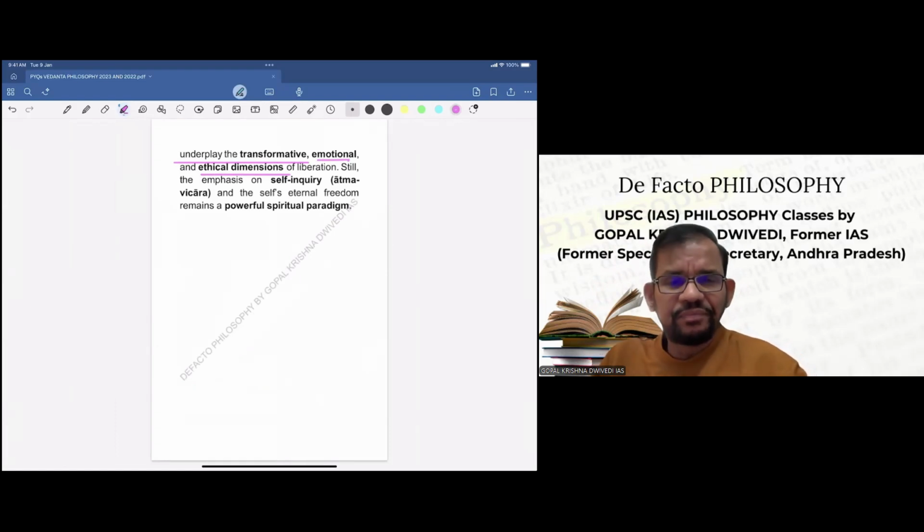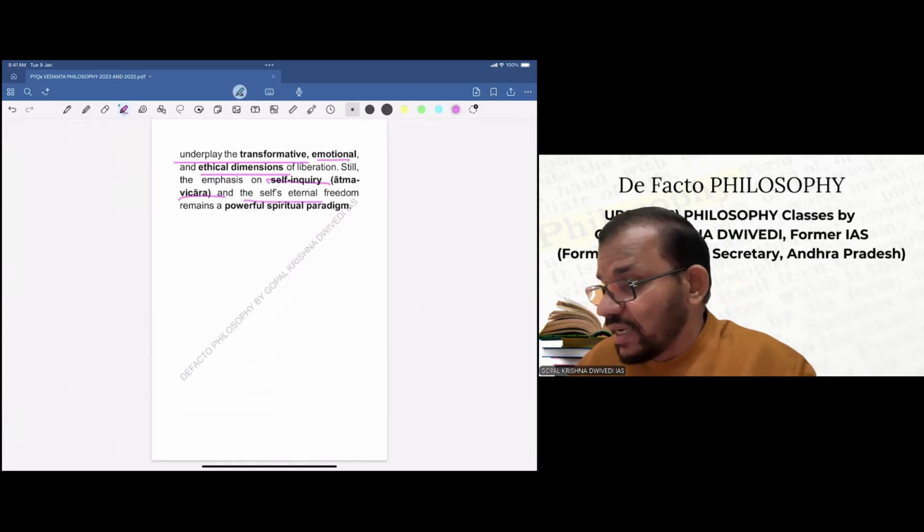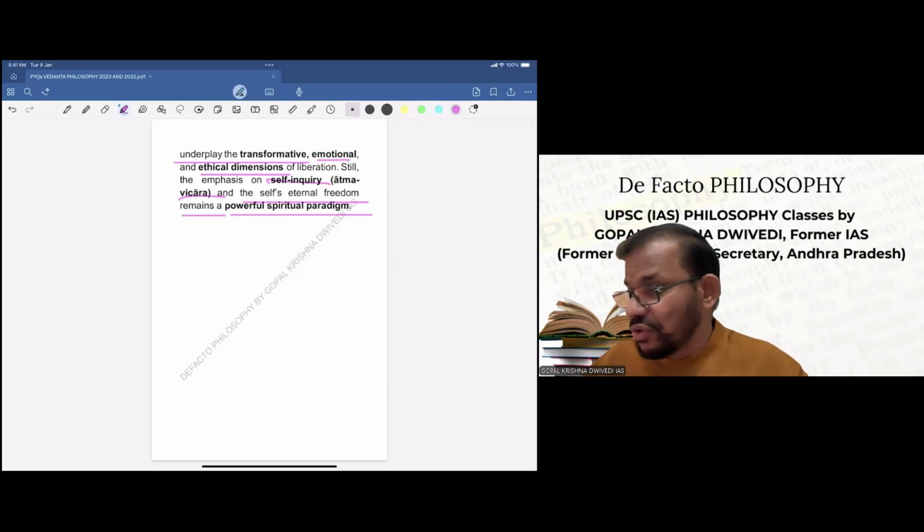So definitely the emotional, transformative and ethical dimensions, it's underplaying. Still, the emphasis on self-inquiry and the self's eternal freedom remains a powerful spiritual paradigm. So this is the student's view or the writer's view as far as the question is concerned.